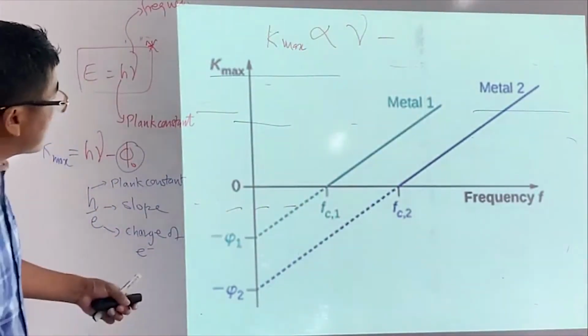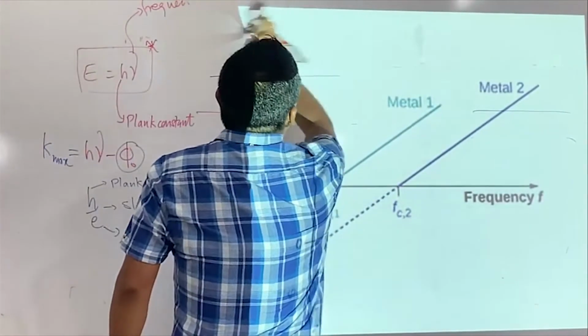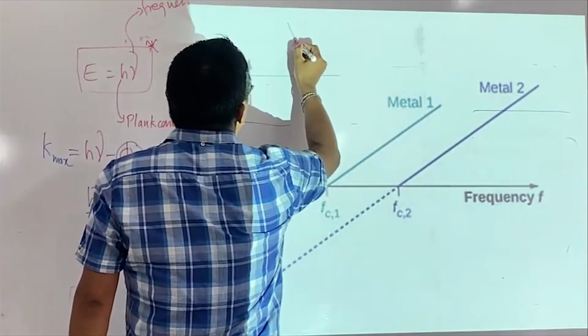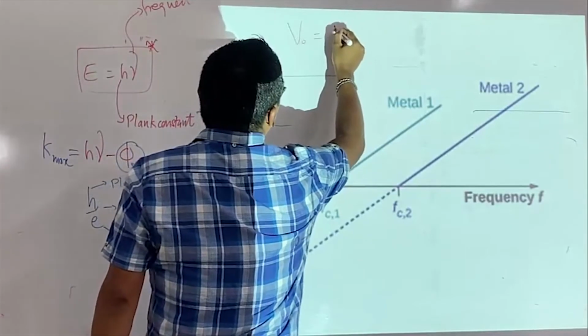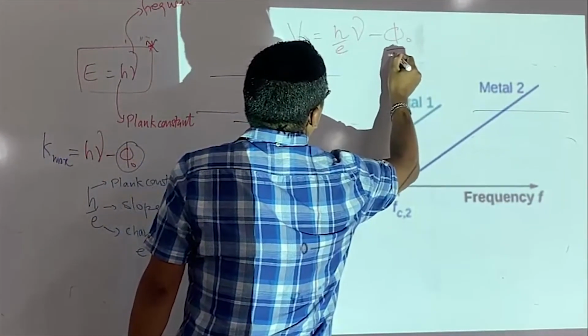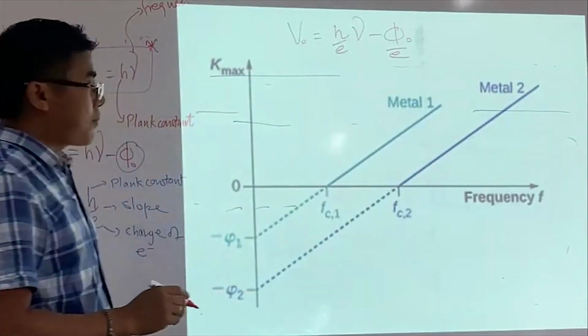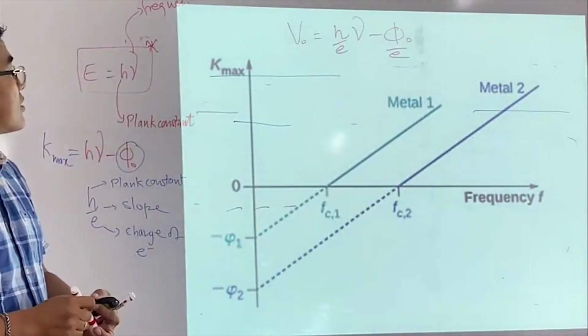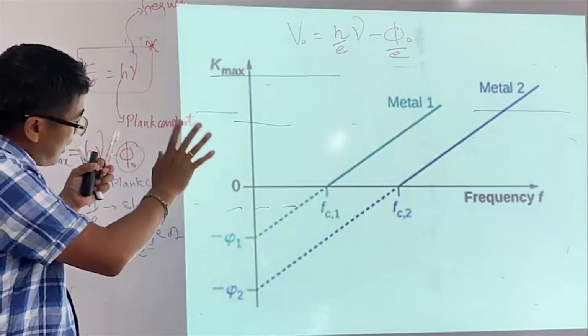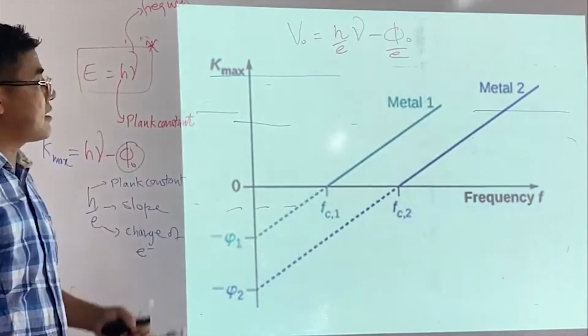So this graph is very well explained by the equation which I have written. The stopping potential is equal to h by 2 pi nu minus phi naught divided by e. This is the stopping potential. This is the equation that is able to explain this graph.